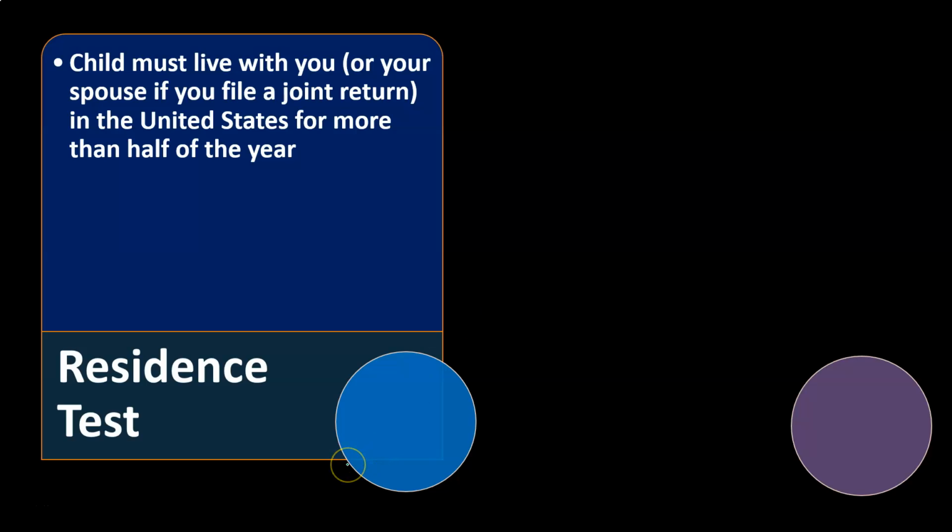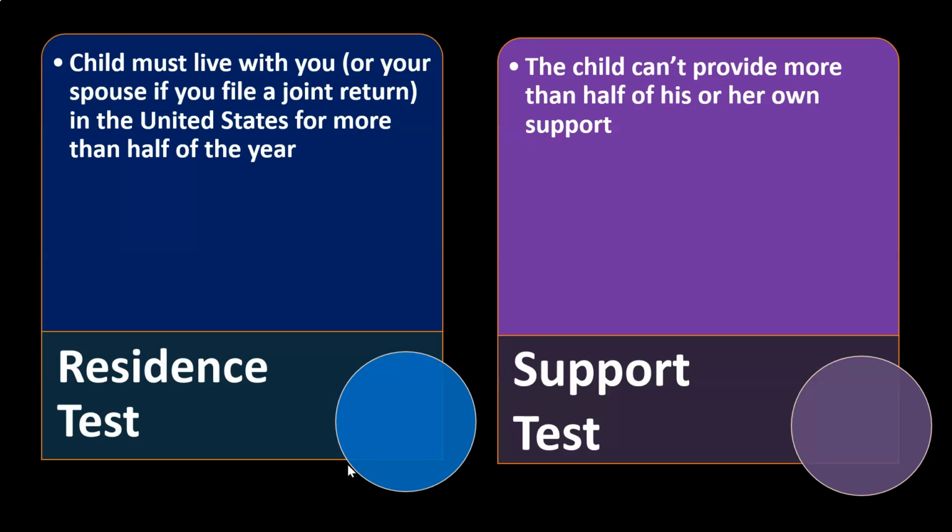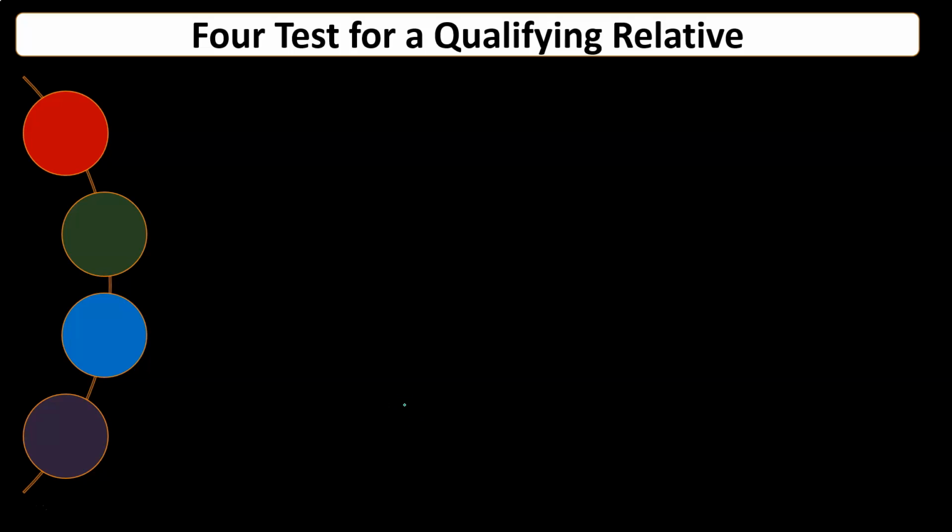A residency test. The child must live with you, or your spouse if you file a joint return, in the United States for more than half of the year. And then we have the support test. The child can't provide more than half of his or her own support. Those are going to be the tests for the qualifying child.